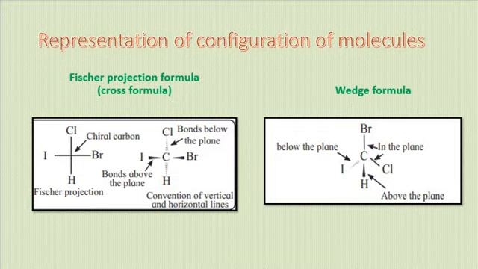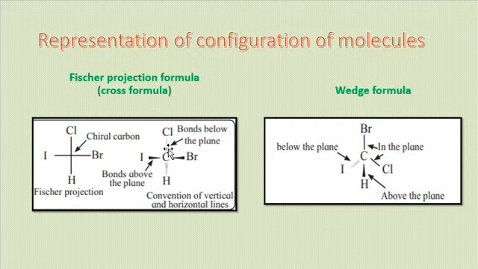Now, the configuration of a molecule could be represented by the Fischer projection formula and also by the wedge formula. By the wedge formula, this is the structure you are seeing on the screen, where there is one chiral carbon atom at the center having 4 different atoms attached to it.